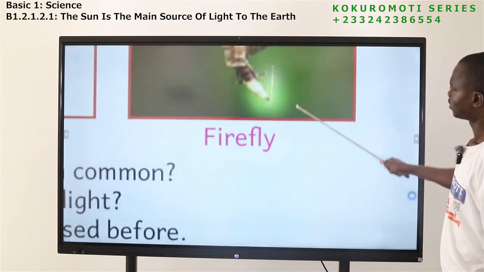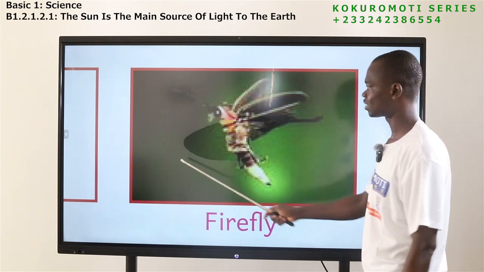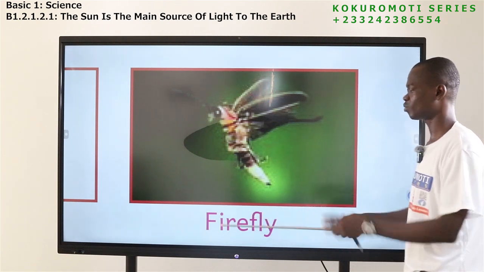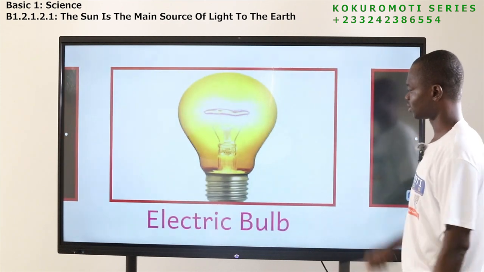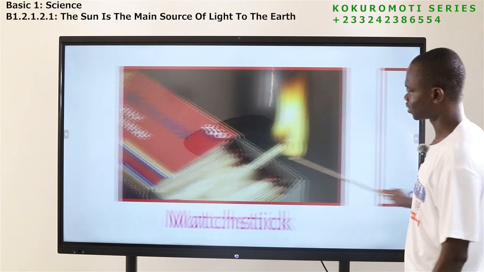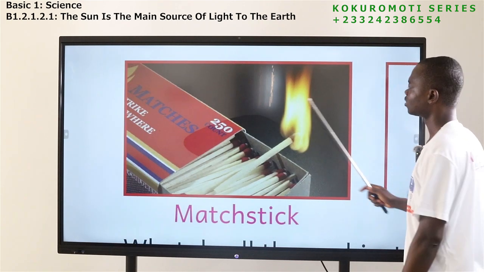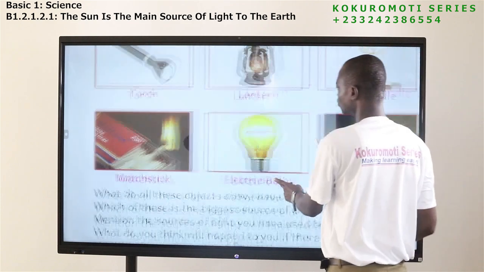Candle. You see this animal, it is called firefly. We see them in the night. You find them on leaves. They also give light. This is electric bulb. It gives light. And then this is matches or matchstick. It also what? Gives light. So these are some of the things that also give light.